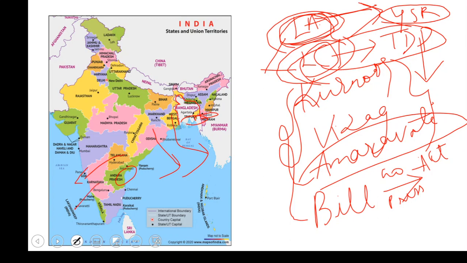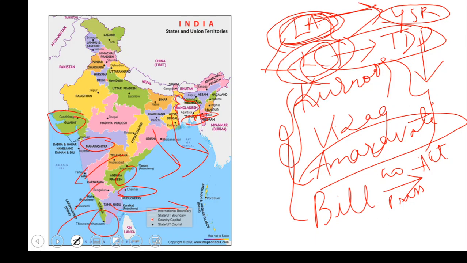For Karnataka, we have Bengaluru as its capital. For Tamil Nadu, we have Chennai. For Kerala, we have Thiruvananthapuram. Then for Maharashtra, Mumbai is the capital. For Gujarat, Gandhinagar is the capital.